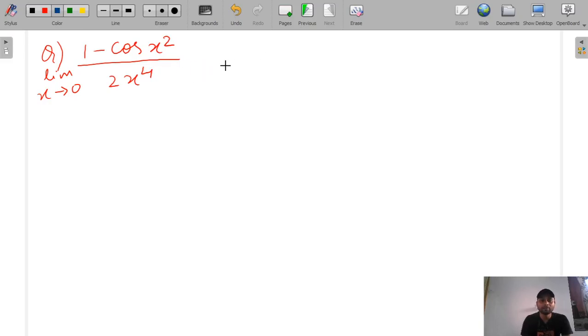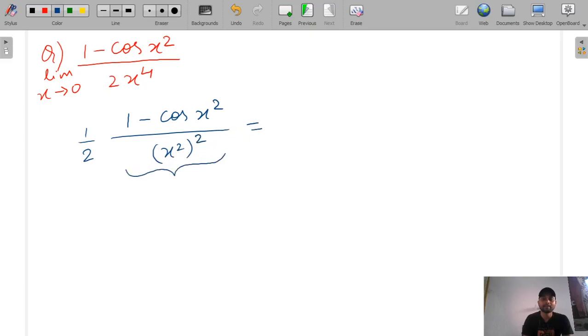So we already know that 1 minus cos x by x square is equal to 1 by 2. So here we can see this is 1 minus cos x square divided by, we can take 1 by 2 here separately, and this is x square raised to the power x square. So this term we can write as 1 by 2. So the answer will be 1 by 2 into 1 by 2, that is equal to 1 by 4. We got the answer. So now we will solve one more question.